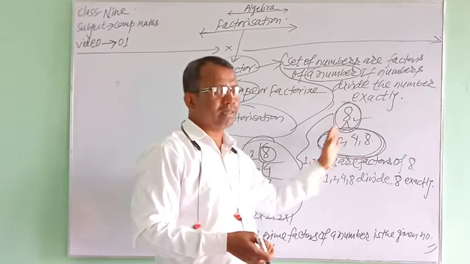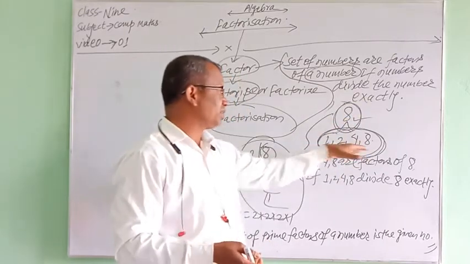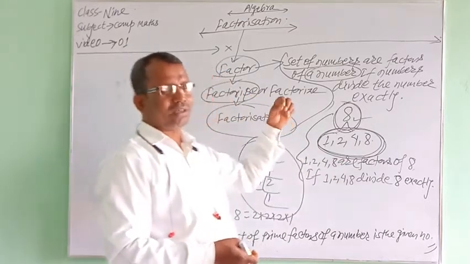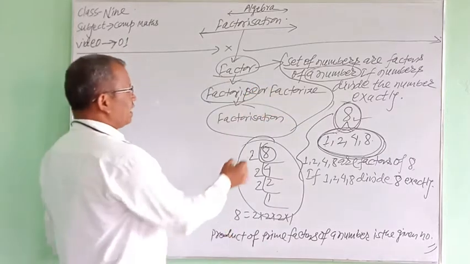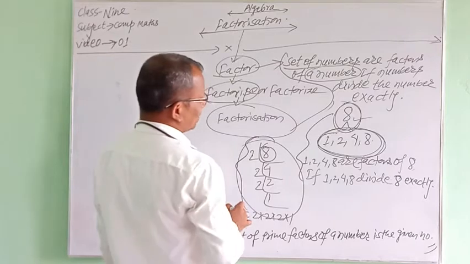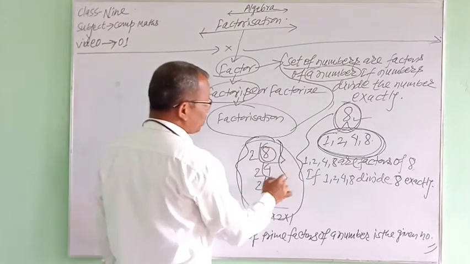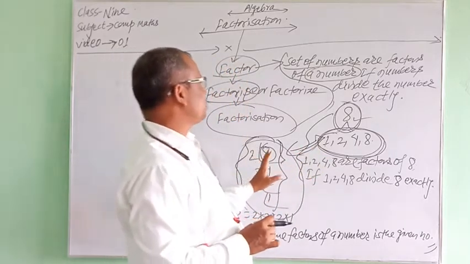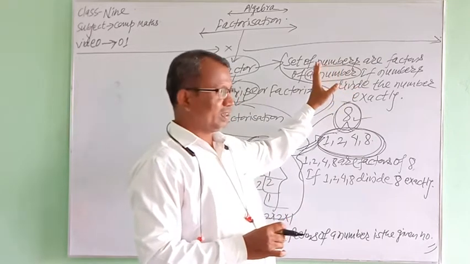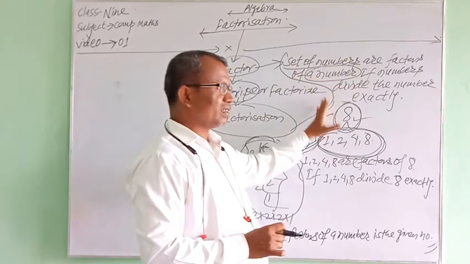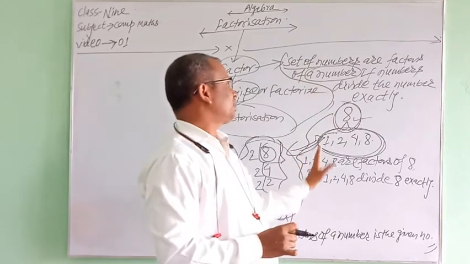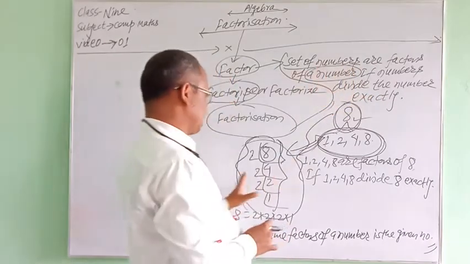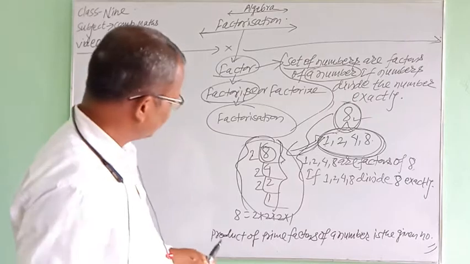Means it becomes 64. By expression you can say here that the product of these all 4 cannot be 8. But in the case of prime factors, the product of all prime factors should be equal to the given number. But if we follow these two processes, no process is going to alter the definition. It is under the definition. Both the processes obey the definition of factors. Yes, there are prime factors and there are others.